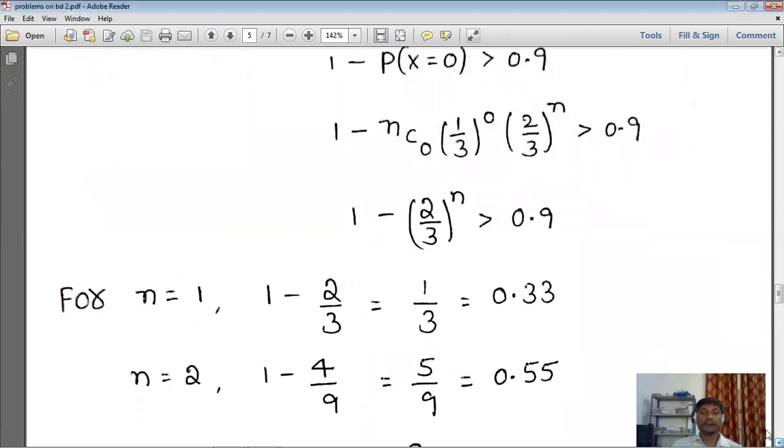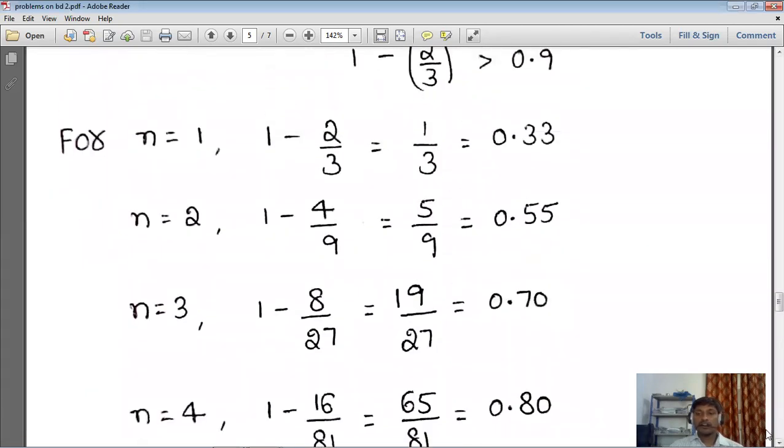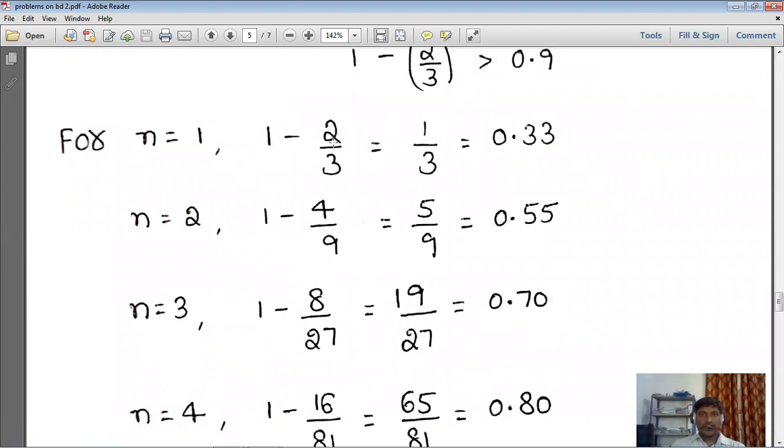Okay. So first, for n is equal to 1, 1 minus 2 by 3 is equal to 1 by 3, 0.33. Is this greater than 0.9? No, this is less than 0.9. Next, n is equal to 2.